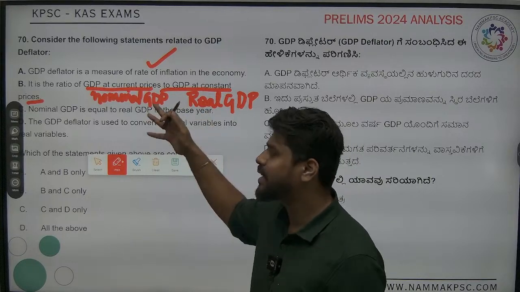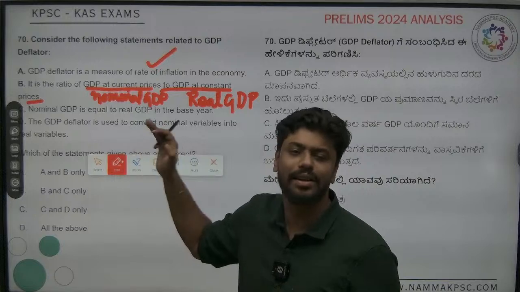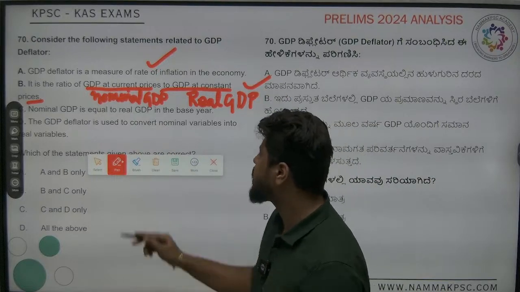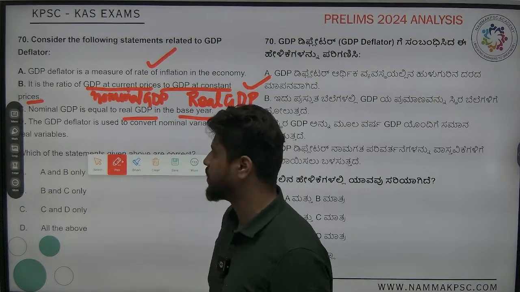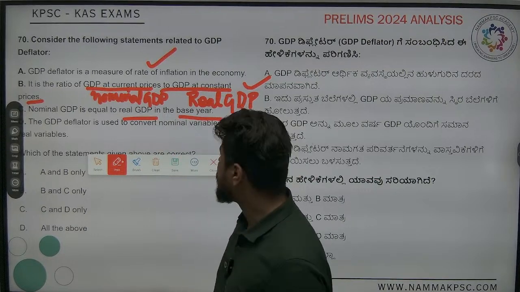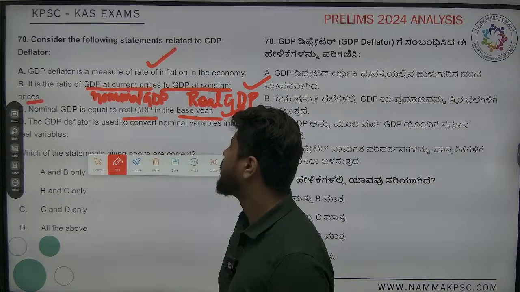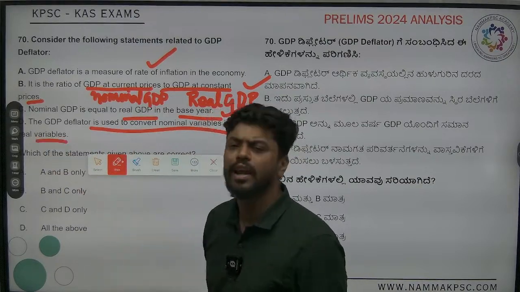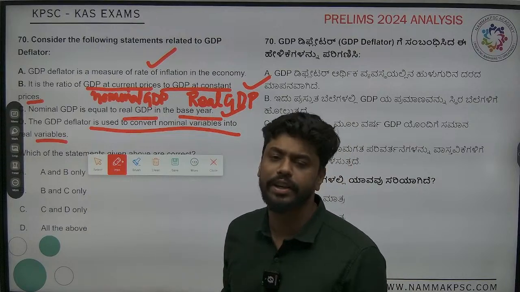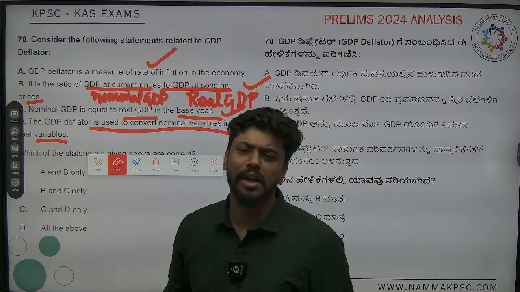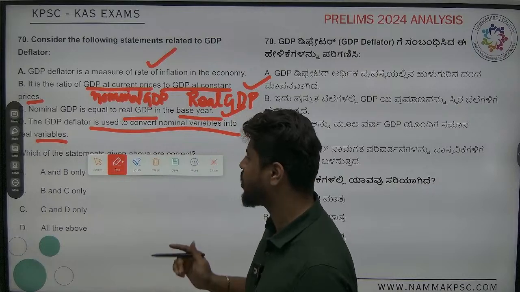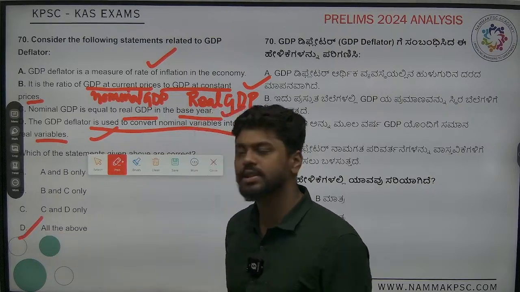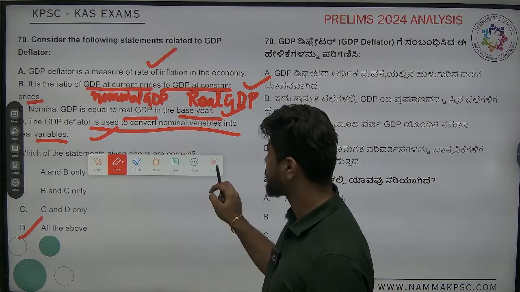So in that sense, the second statement is absolutely correct. Nominal GDP is equal to real GDP in the base year. So this is also correct. GDP deflator is used to convert nominal variables into real variables. That is one of the functions of GDP deflator. When you have studied GDP deflator correctly, you will usually know this. So this is also correct. So the answer for this is all of the above, right?